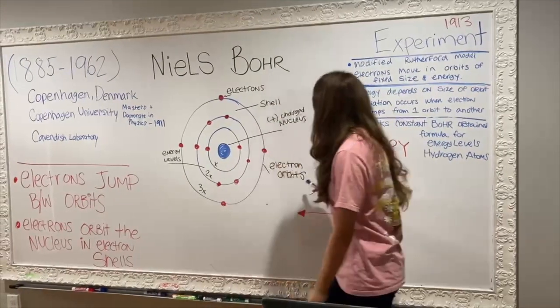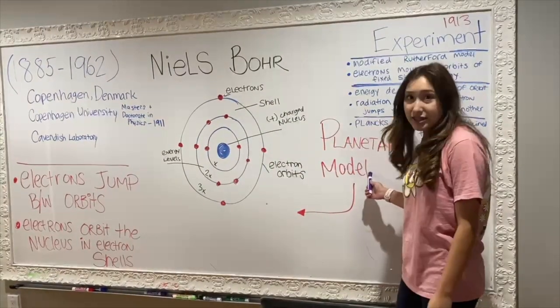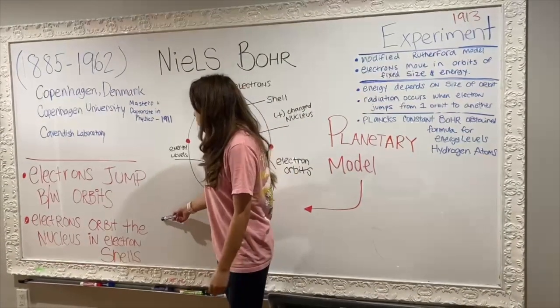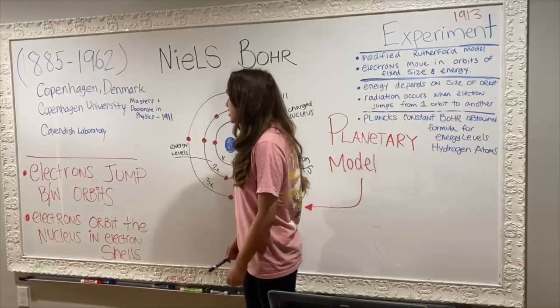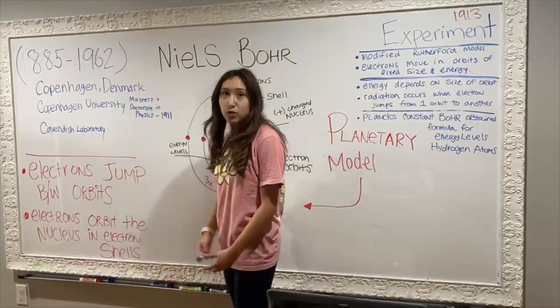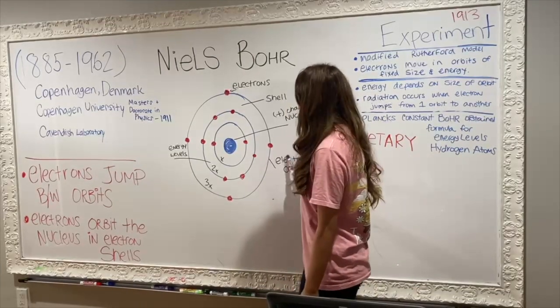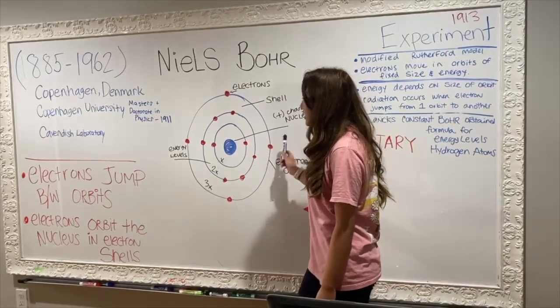So this is his atomic model, and it's called the planetary model because from his experiment, he found out that electrons orbit the nucleus in electron shells, and that electrons can jump between orbits. This is his model, and it has the different energy levels and electron orbits that the electrons are on.